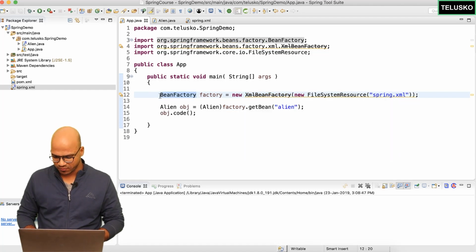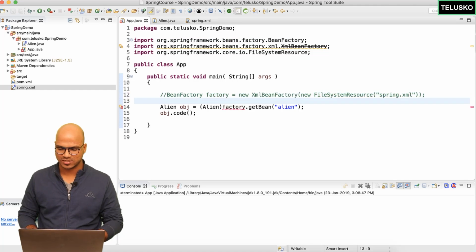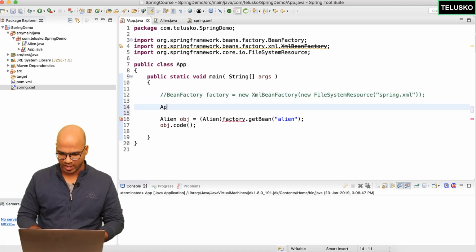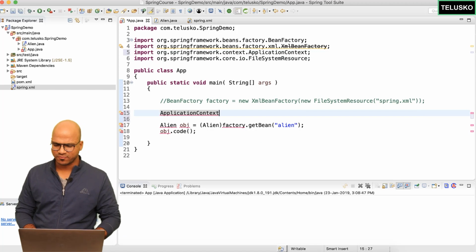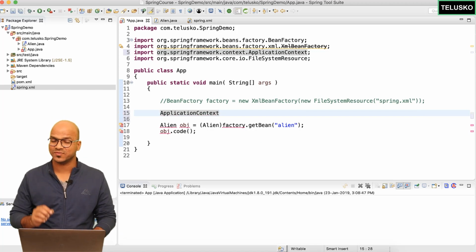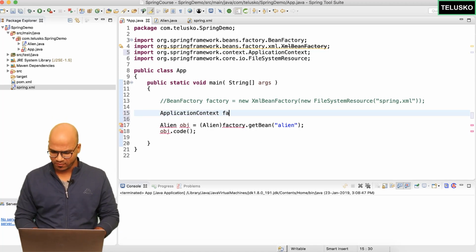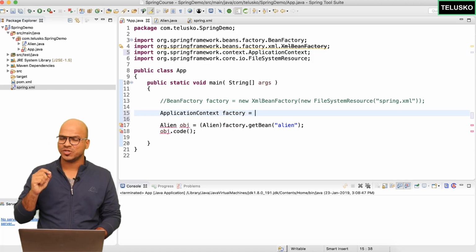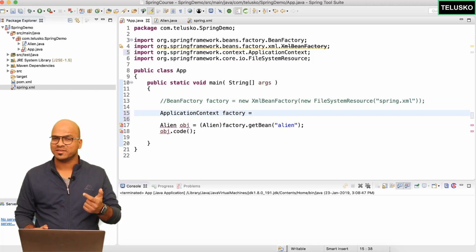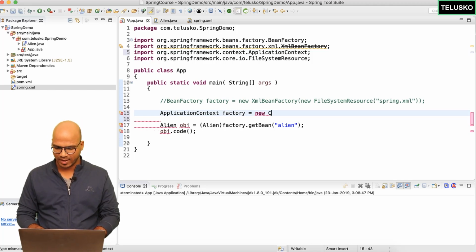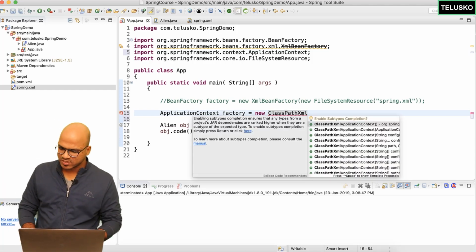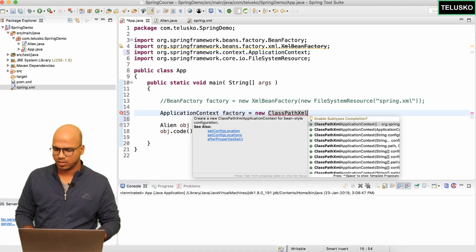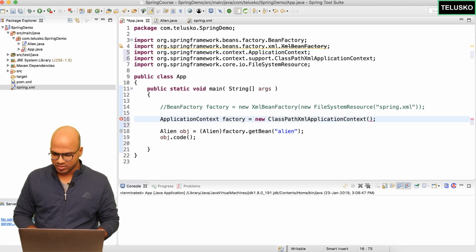So instead of using BeanFactory, we can use an amazing thing, which is the concept of application context. In fact, we have seen that in Spring Boot, right? We have this interface which is application context. We'll simply say factory. Again, you can use a different name. But then the question arises, how to instantiate this? Because application context is an interface, right? So we have a class which is named ClassPathXmlApplicationContext. Let's use that. Now this class implements application context.